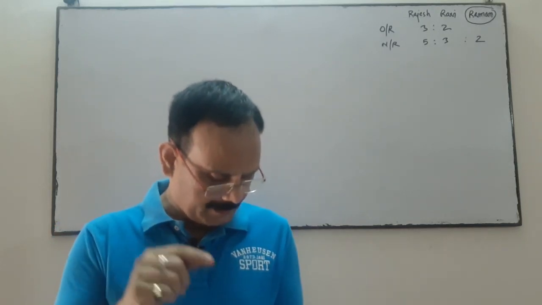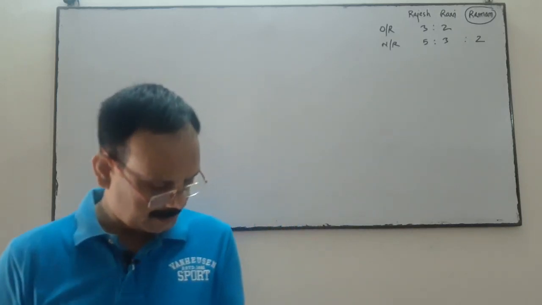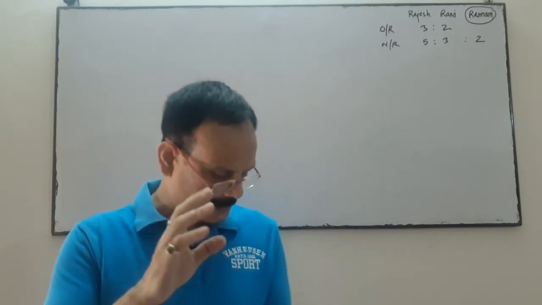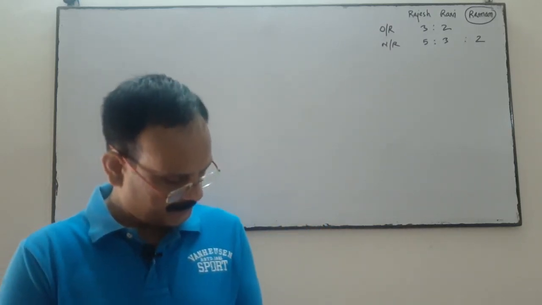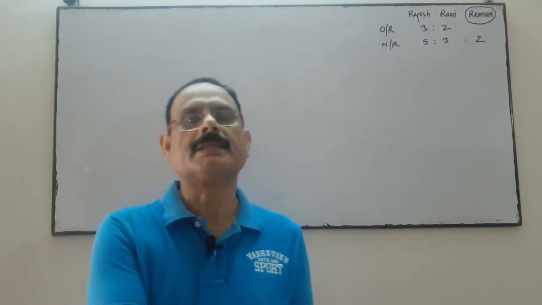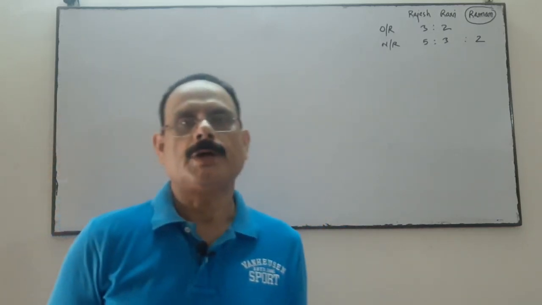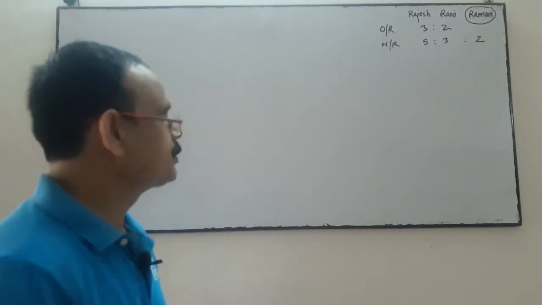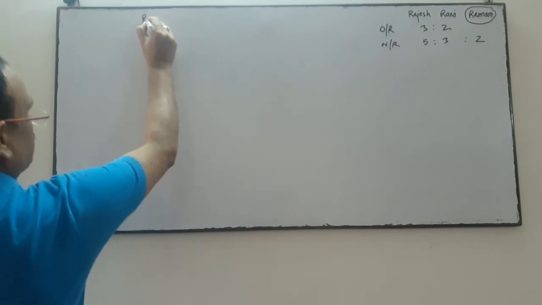Next, the following revaluations are made. Stock to be depreciated by 5%, provision for doubtful debts is to be rupees 5,000, furniture to be depreciated by 10%, building revalued at 4 lakh. You have to prepare the necessary ledger. Necessary ledger means you have to prepare revaluation account and partners capital account. So come to the revaluation account. First of all, we will prepare revaluation account.